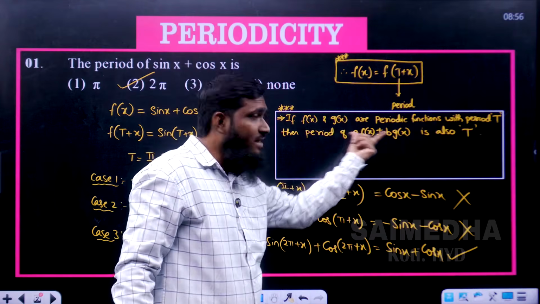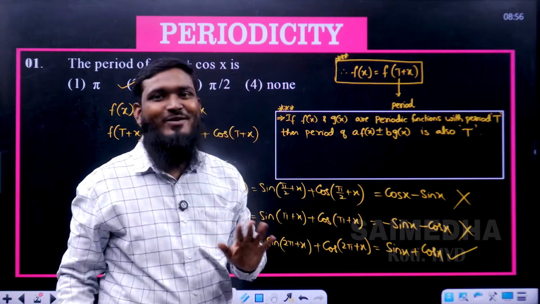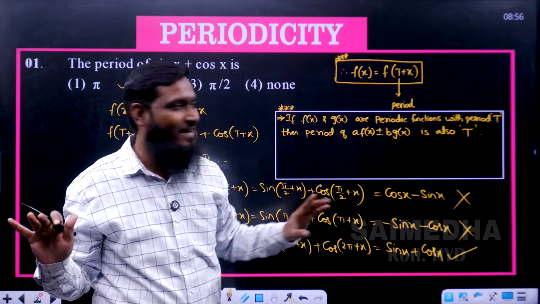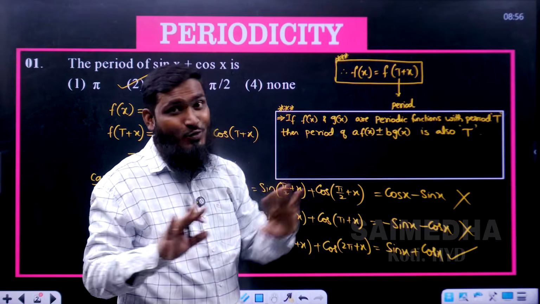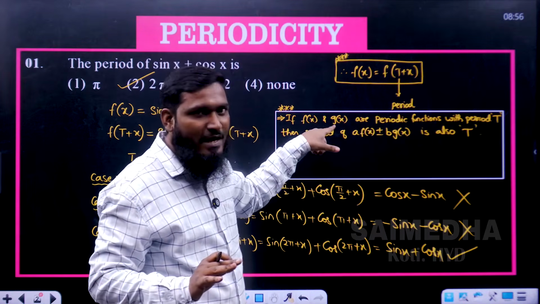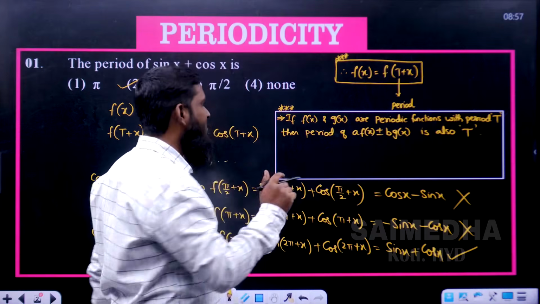That's it. This function has period T, this function also has period T. So the final answer for the complete question, what will be the period over here? T only. Don't do addition, don't do subtraction over here. Addition means we are adding those values, minus means subtracting those values. Don't do that. If you have the same period for the functions, we write the same answer for the complete question. This is the first case.